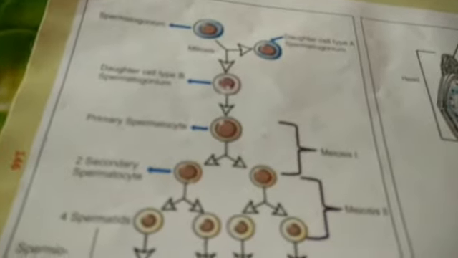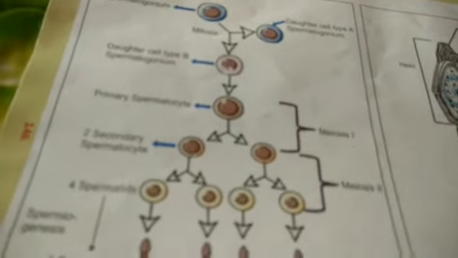Thereafter, spermatogonium forms primary spermatocyte, and primary spermatocytes undergo meiosis first to form secondary spermatocytes, and secondary spermatocytes undergo meiosis second to form spermatids, and these spermatids undergo differentiation and form functional sperms, whose head is embedded in the Sertoli cells.